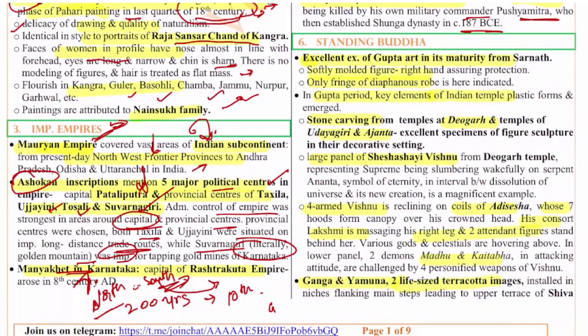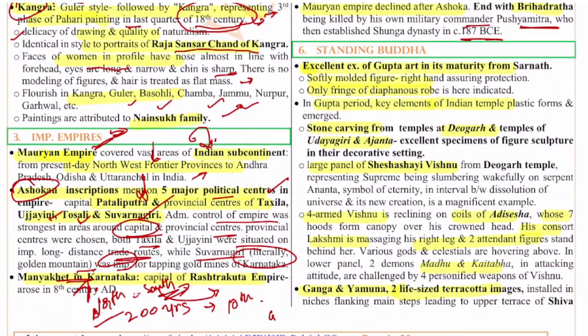Next, Standing Buddha is the sixth question. Standing Buddha, if you see, the excellence of the Gupta art is in its maturity, that we can see from Sarnath, where you can find the Standing Buddha, the softly molded figure, the right hand assuring protection. Only fringes of the diaphanous robe are indicated here.